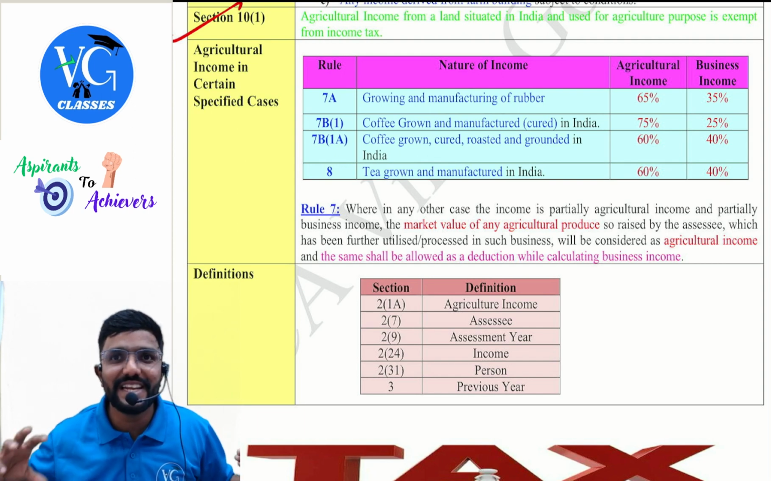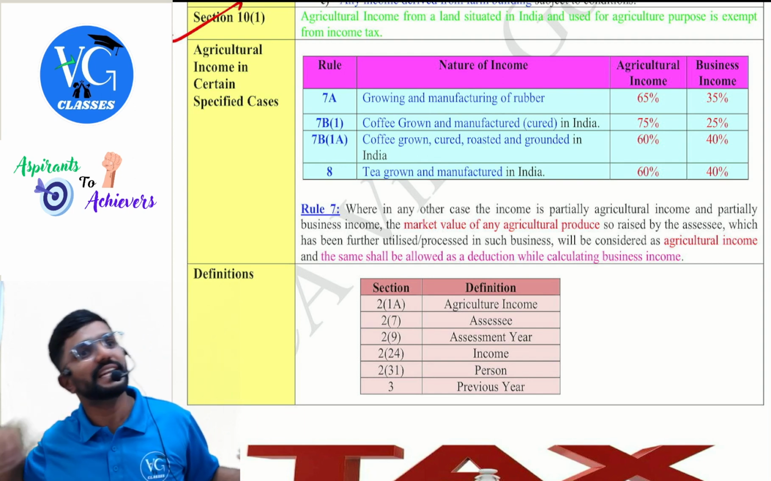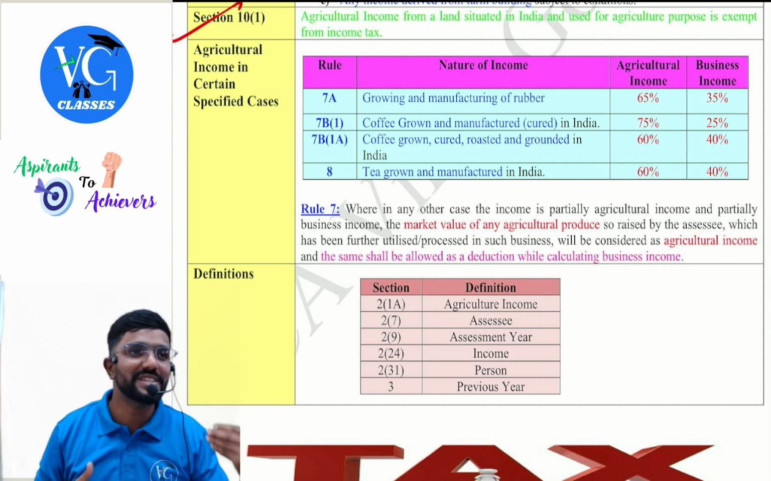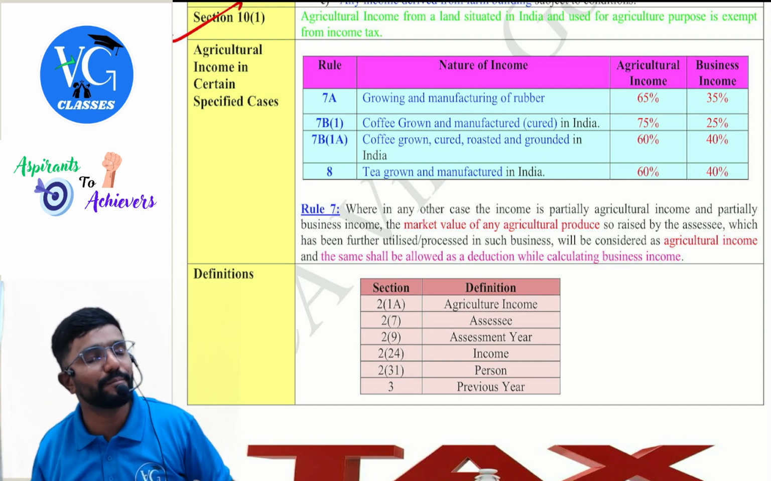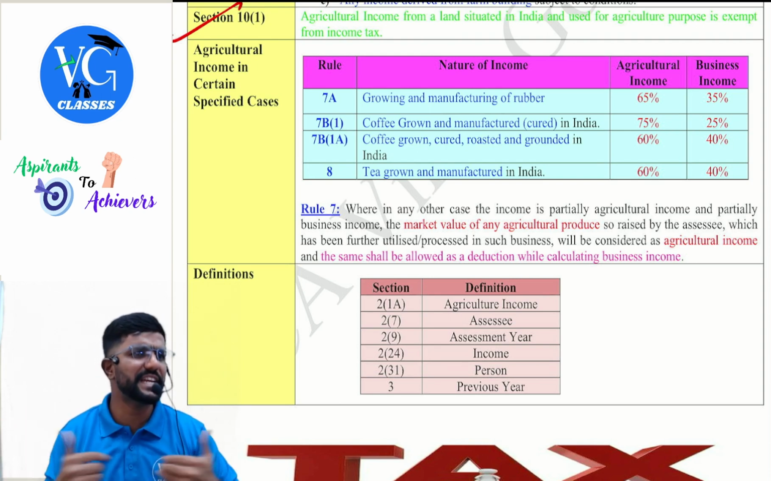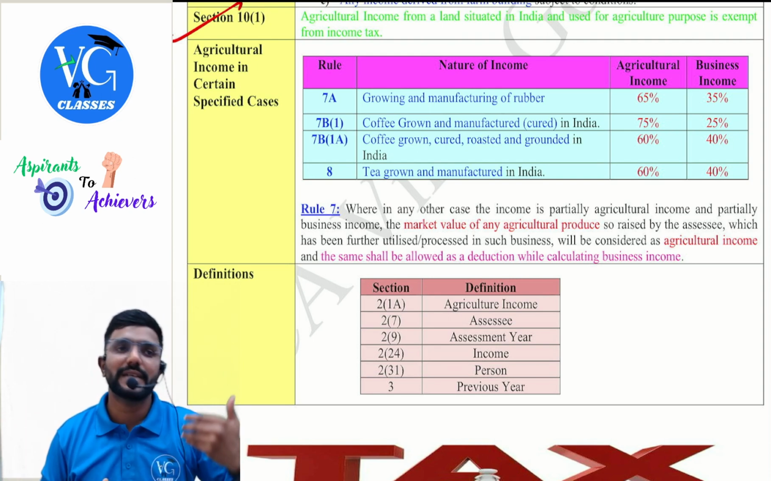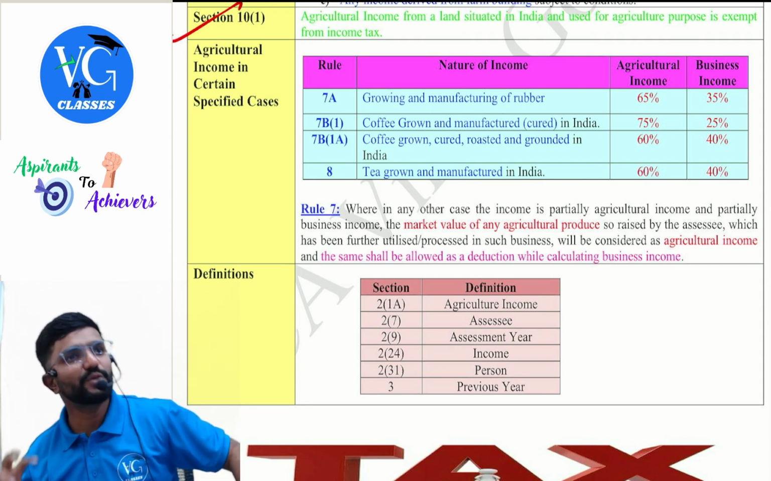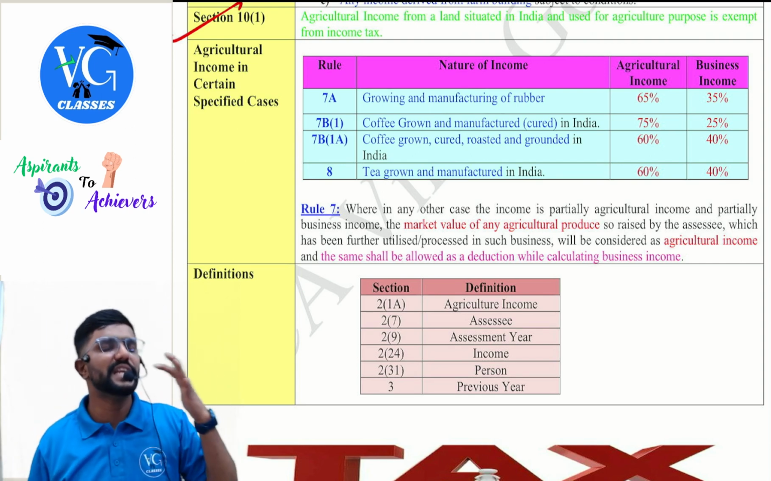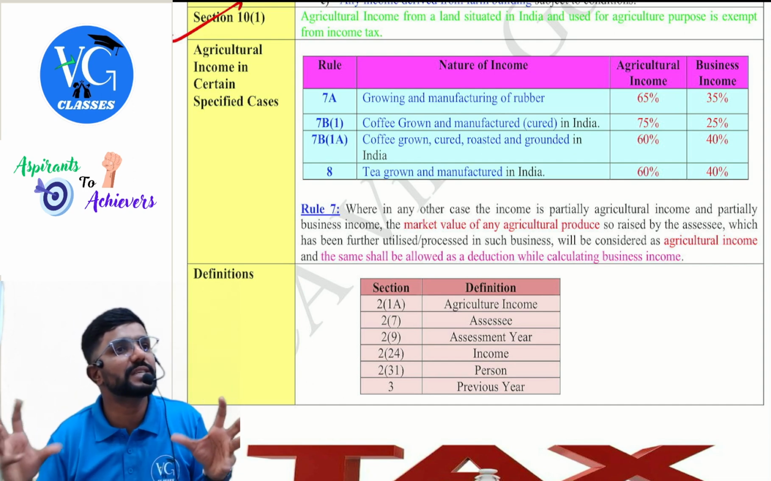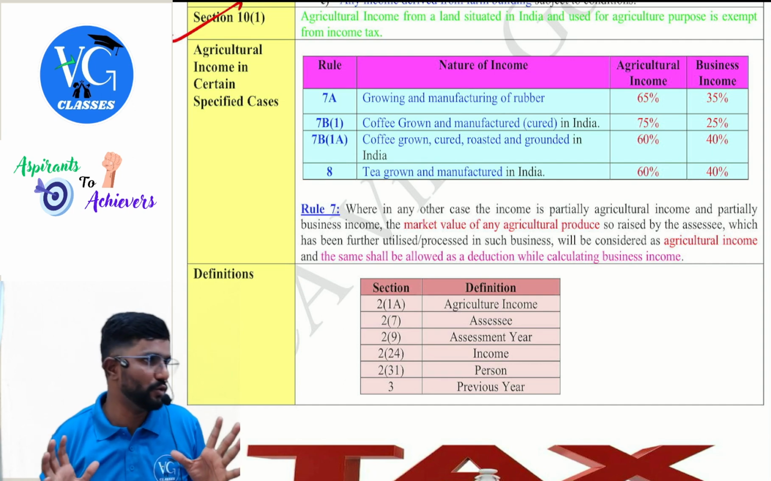I am growing sugarcane and converting it into sugar or jaggery and selling it. Now it is partly agriculture, partly business. How much is agriculture, how much is business income? They have given it in the law, in the form of rules, as segregation percentages. Or else I am growing coffee plants or tea plants, converting them into coffee powder, tea powder, or coffee beans and then selling them. Partly agriculture, partly business. How much is agriculture and how much is business? They have given it in the rules. We will see it.